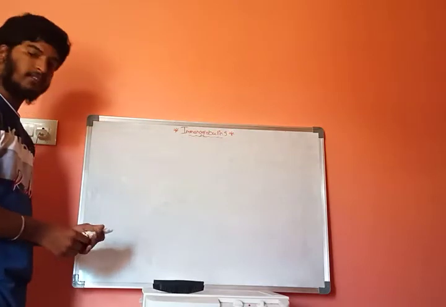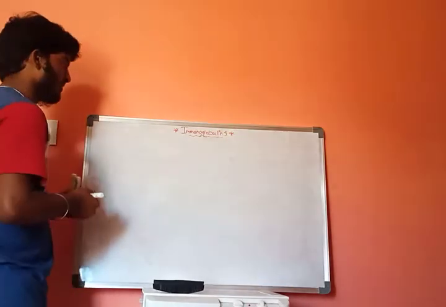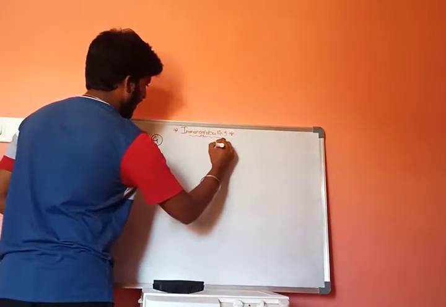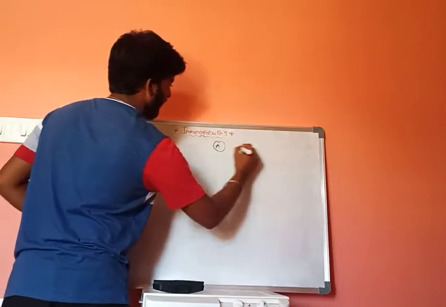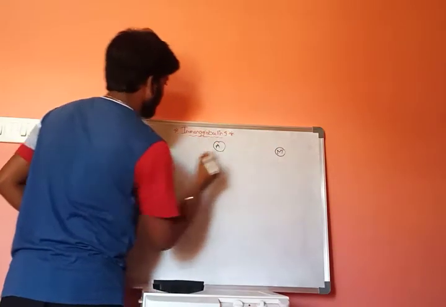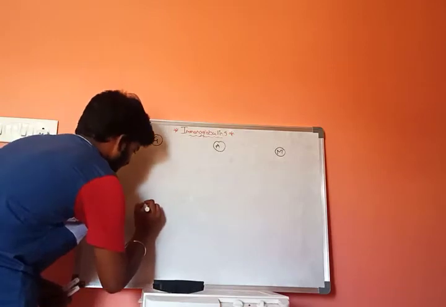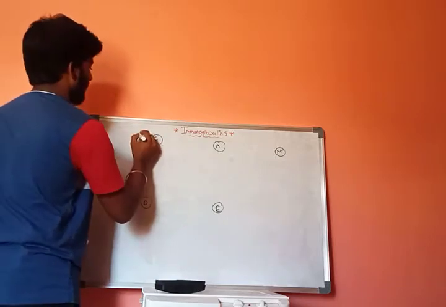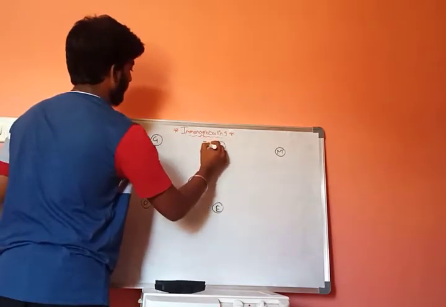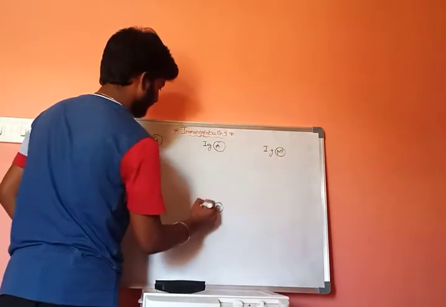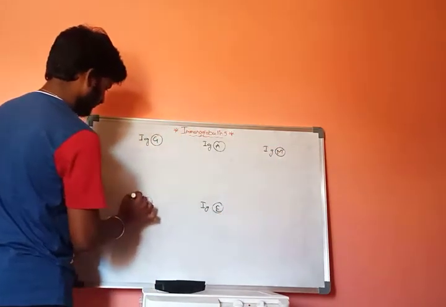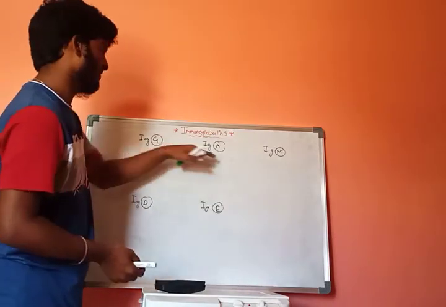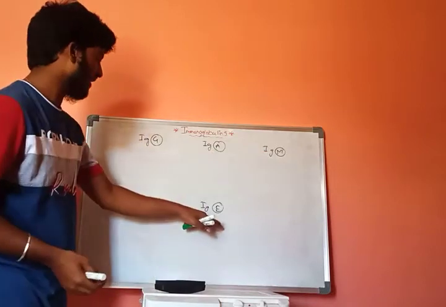As we know, there are 5 different types: IgG, IgA, IgM, IgD and IgE.